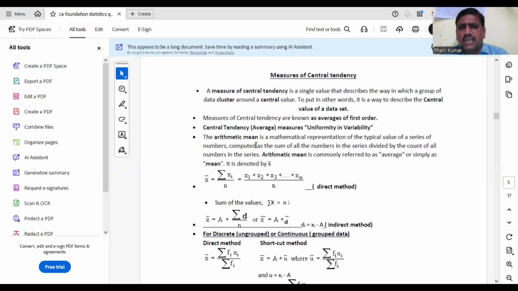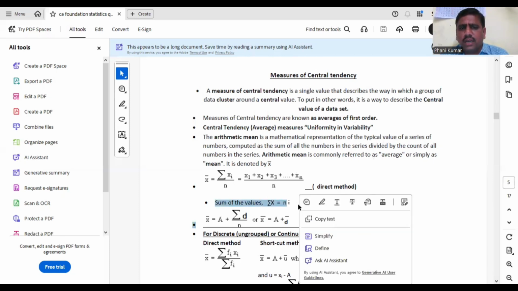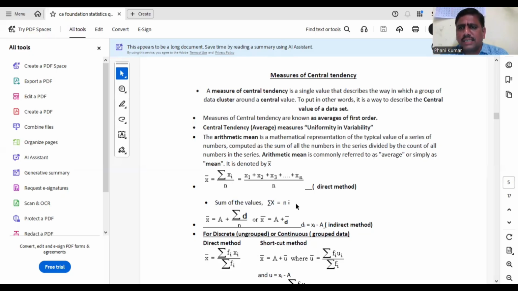In that, first one is arithmetic mean. Arithmetic mean is a mathematical representation of the typical value of a series of numbers computed as the sum of all the numbers in the series divided by the count of all values, summation x by n. So mean formula for individual series is summation x by n. By using this formula, you can also find sum of the values. Very important one, that is n into x bar. Summation x is n into x bar, sum of the values. Even mean can also be calculated by using assumed mean method, where the formula is A plus summation d by n. Okay, and it can also be considered as x bar equal to assumed mean plus d bar.